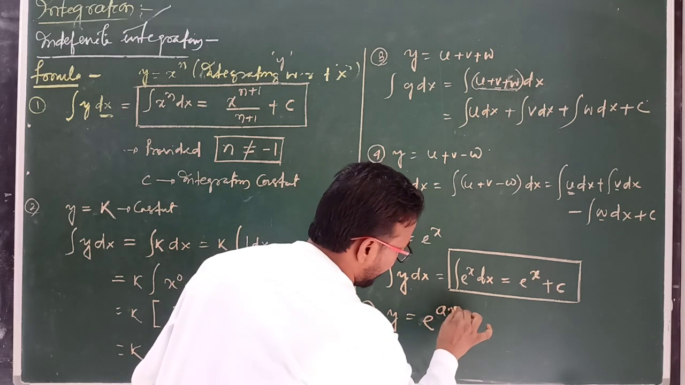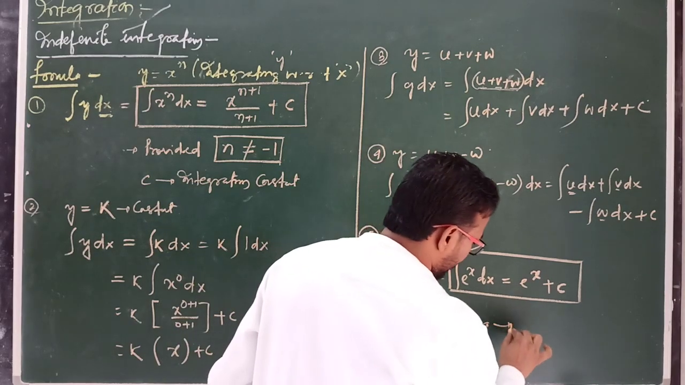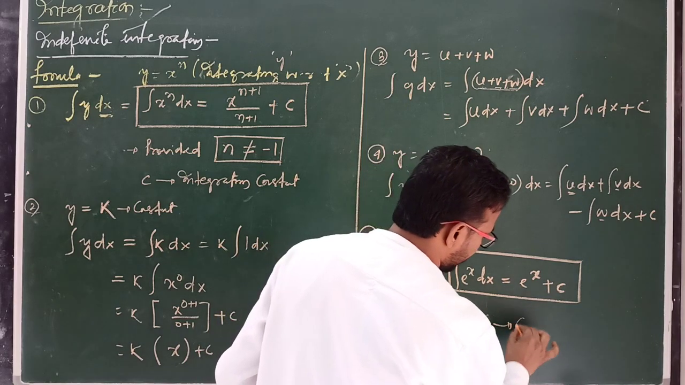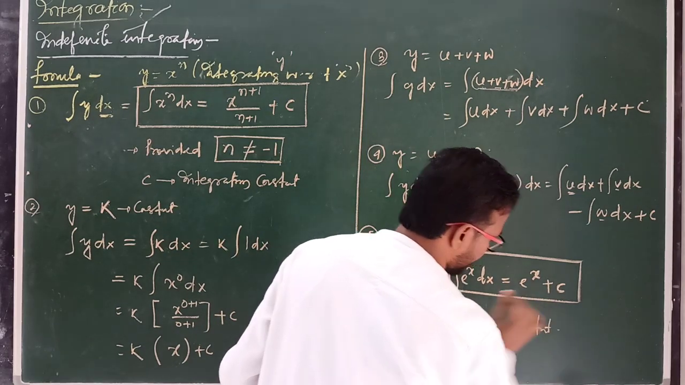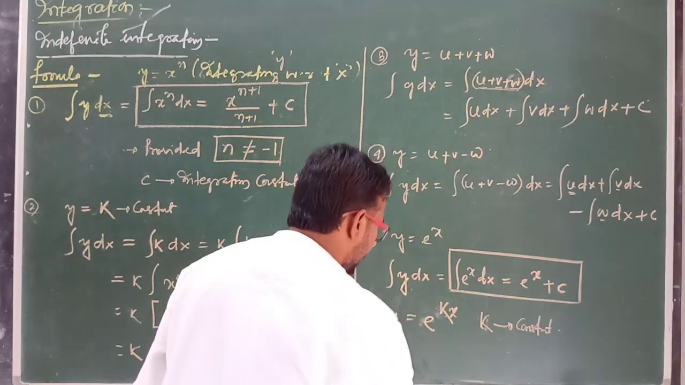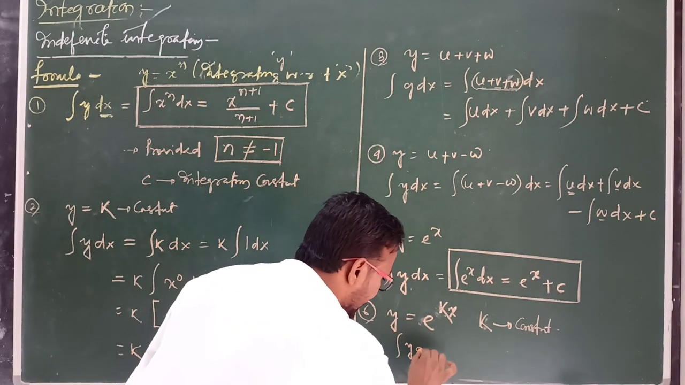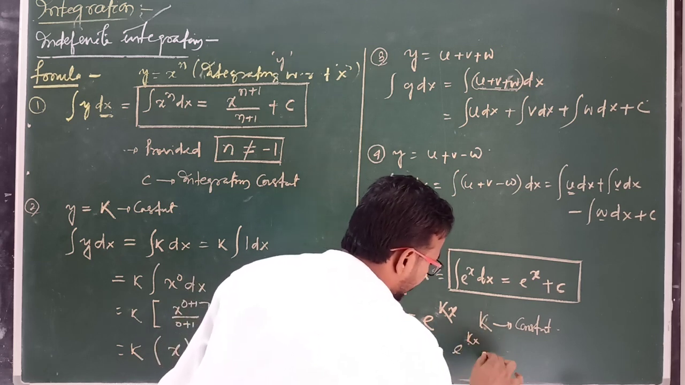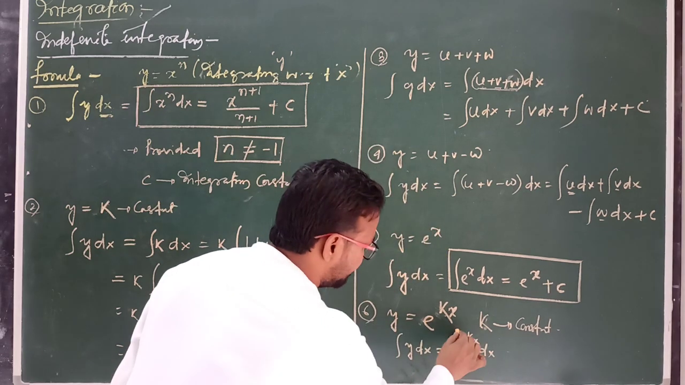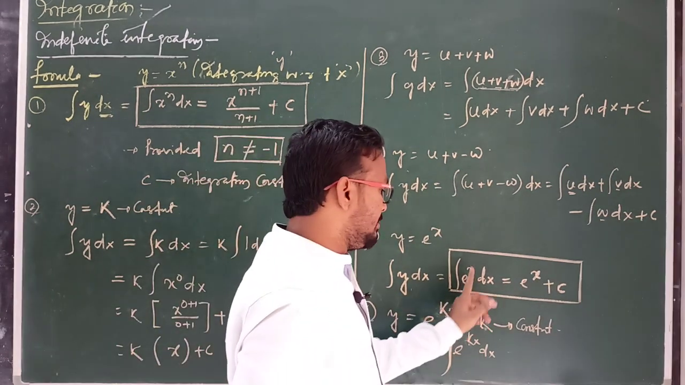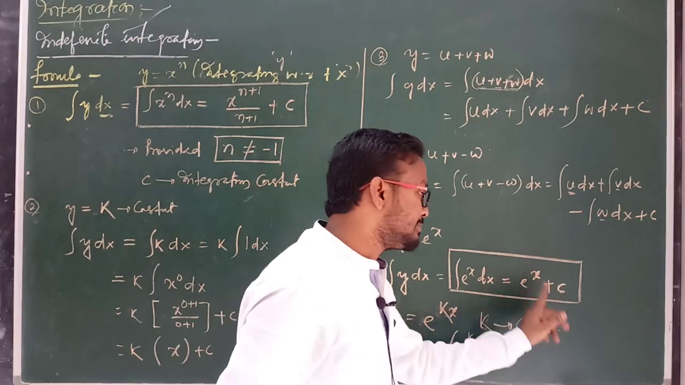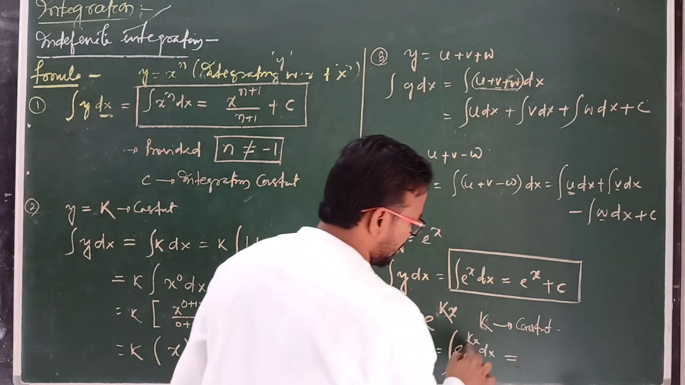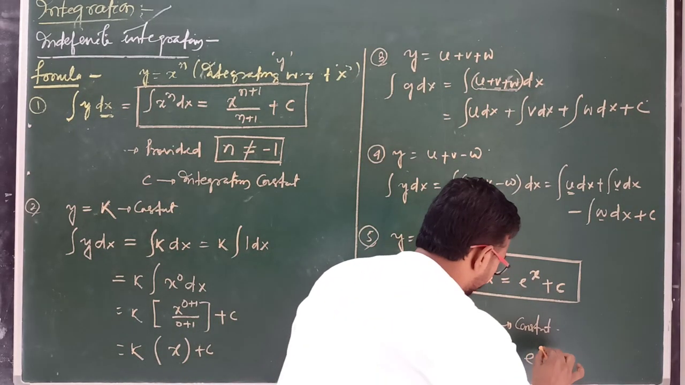Another example you can take here: y equals e to the power ax. What is a? a is one constant, or suppose we call this constant k. This is a constant quantity. Now integrate y with respect to x: e to the power kx into dx. But the formula is the integration of e to the power x dx, which equals e to the power x plus c. In the same way we can write e to the power kx.